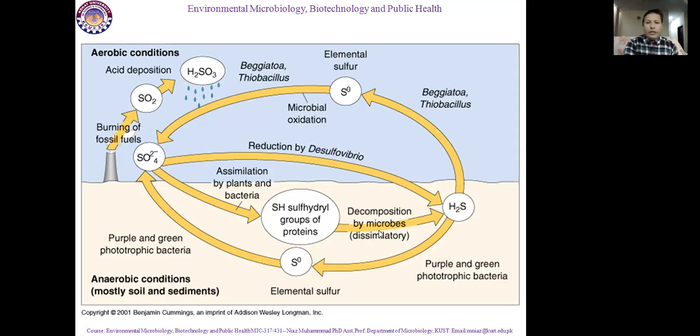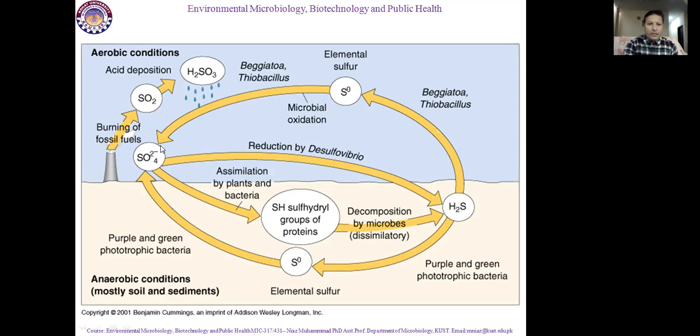Here we are especially talking about sulfur. The sulfur present in sulfhydryl form, SH, in plant amino acids and bacterial amino acids is converted into H2S. H2S is a gaseous and unstable form.